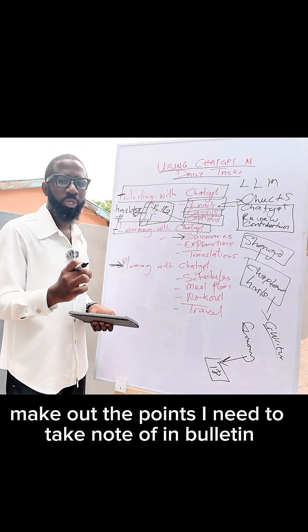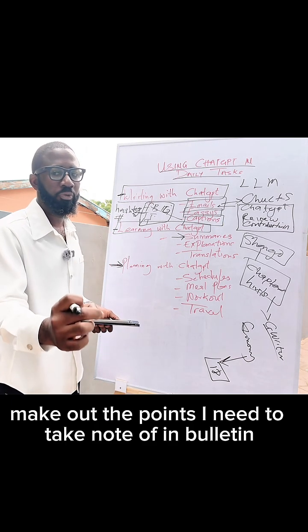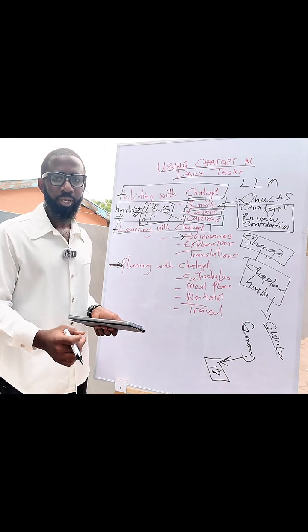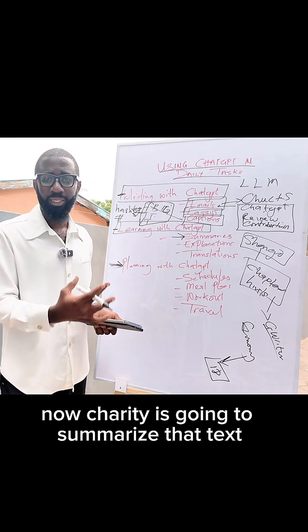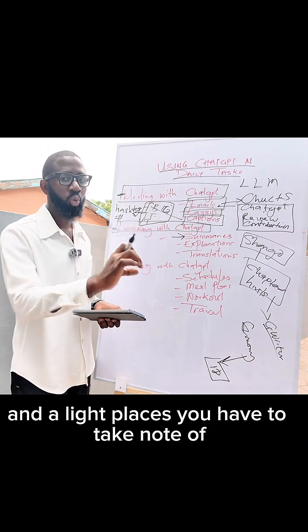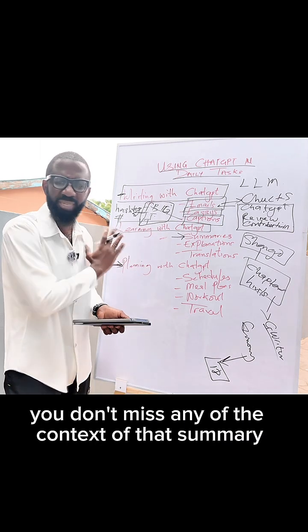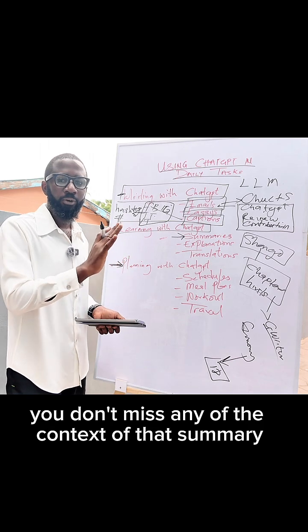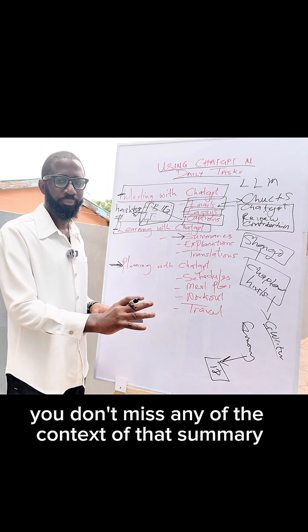Make out the points I need to take note of in bullets. ChatGPT is going to summarize that text and highlight places you have to take note of, so you don't miss any of the context of that summary.